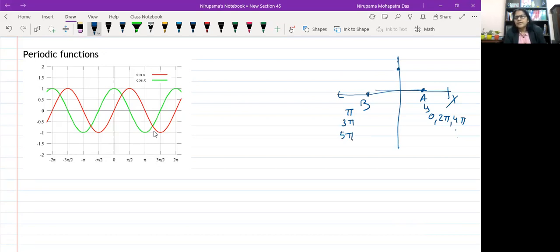And here you are getting pi by 2, here you are getting 3 pi by 2. Let me take it as P and Q like the earlier diagram.